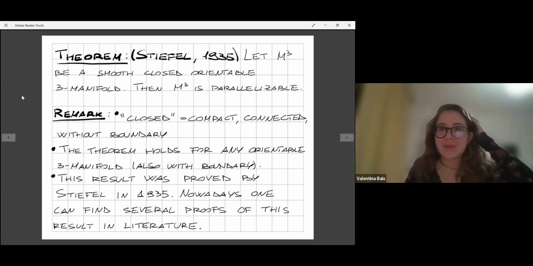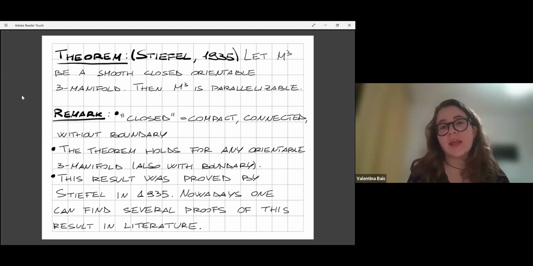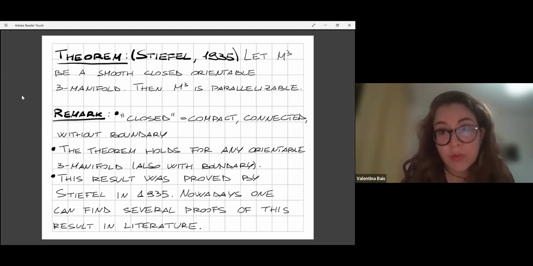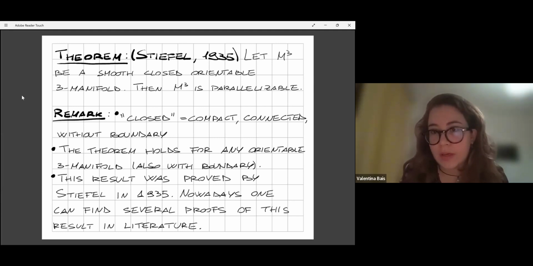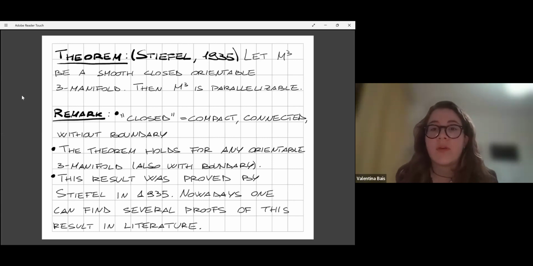Okay, so let's begin with the statement. The statement is the following: let M be a smooth closed orientable three manifold, then M is parallelizable. This statement was first proved by Stiefel in 1935. And for me, closed means compact, connected, and without boundary. I've stated the theorem this way because this is what we proved using our technique, but this holds even when the manifold is not closed, and even if we have boundary.